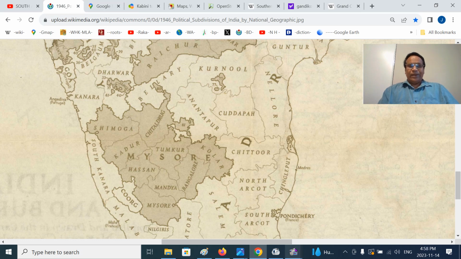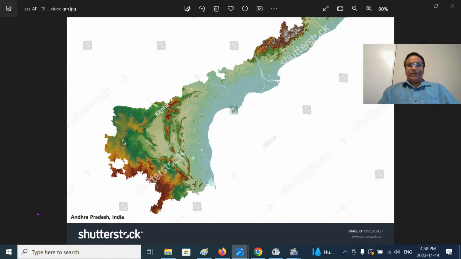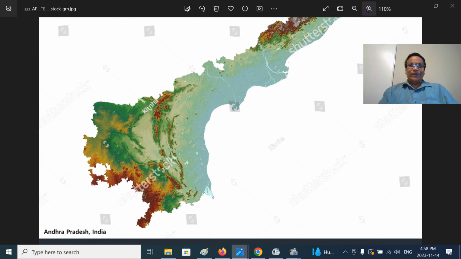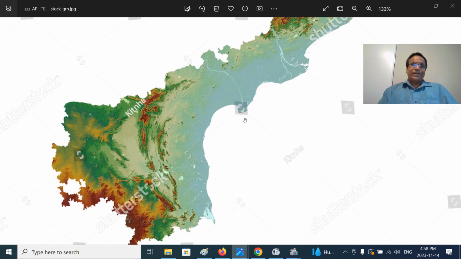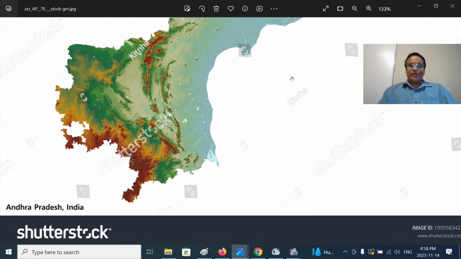We're talking about the physiography, the geographical part. That means the landmarks, the rivers, the mountains, the passes, the lakes. If you are more aware, you can know more about a land, culture, history, and society. This is the Godavari Delta, this is the Krishna River Delta, this is the Ganga Sagar, Bay of Bengal. This is the Payanghat region, low-lying regions. This is the Balaghat, meaning high region. This is the Nellore Payanghat.